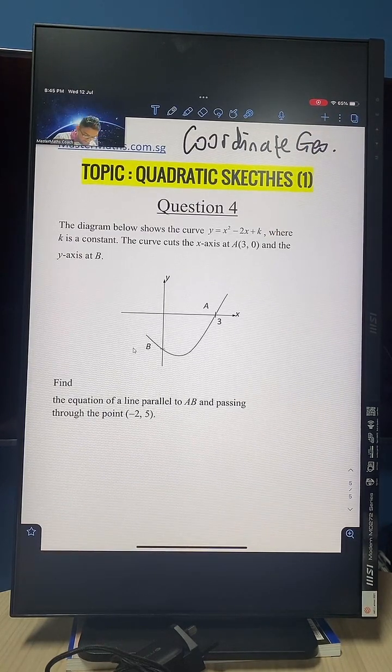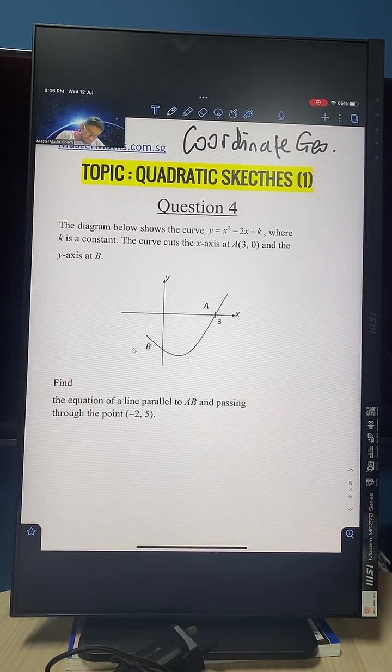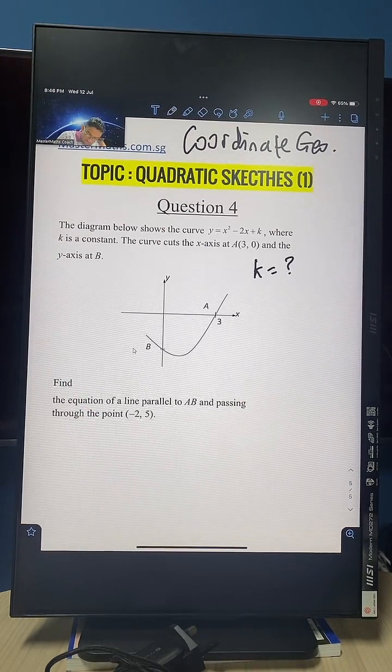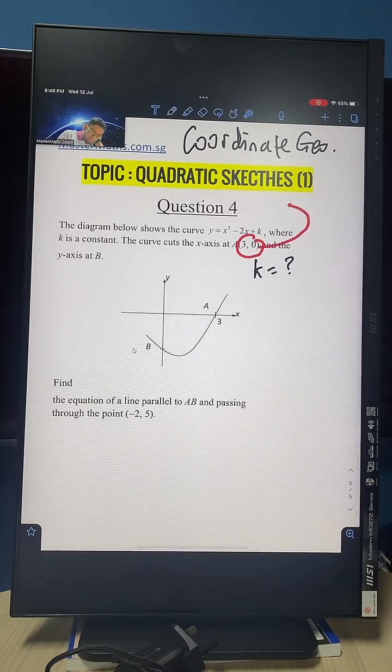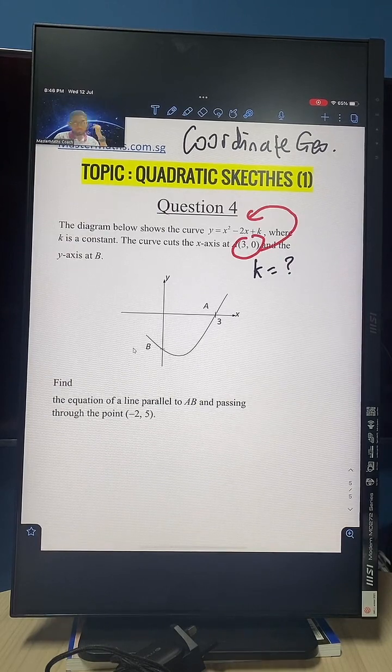Okay, so take some time. Go through this, and the first thing you can do, guys, is to find the value of k first. Okay, this is pretty straightforward. What you can do now, maybe you can just take these coordinates here and pump it into the equation. So you see (3, 0), this is x, this is y. So you get those things and then you pump it into the equation. Okay, friends? So you get your x, get your y, and put it back here. Come, let's go.